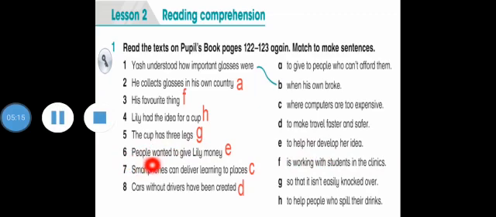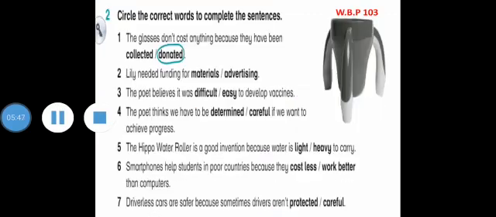And number 6, people wanted to give Lily money with E to help her develop her idea. And number 7, smartphones can deliver learning to places with C, where computers are too expensive. And number 8, cars without drivers have been created with D to make travel faster and safer. My wonderful students, very good answers. Now let's move to question number 2.